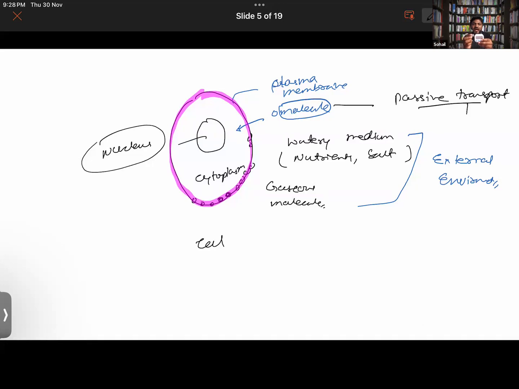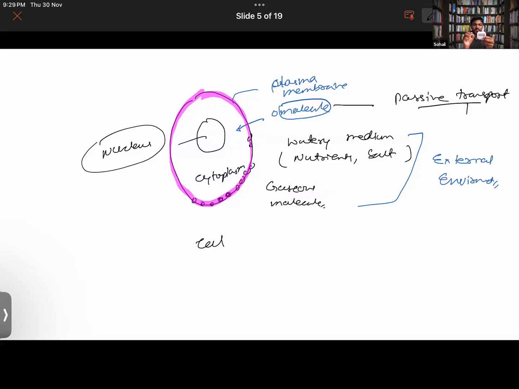The cell did not have to spend any amount of energy. No effort was involved. It is happening just because of the difference in the concentration of this particular molecule outside the cell and inside the cell. Say I have got one oxygen molecule in my hand, and the cell has no oxygen molecule. So there is a difference of concentration of this oxygen molecule.